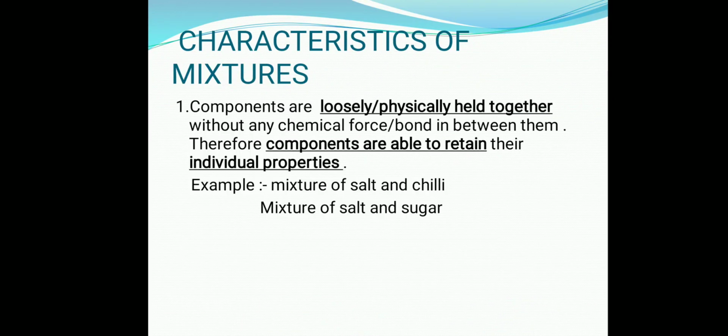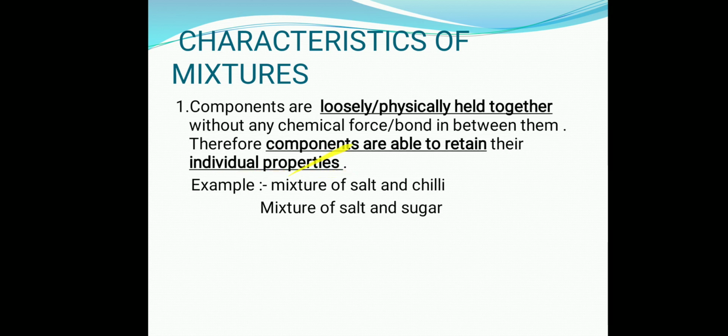So first characteristic of mixture is what? That the components of mixture are loosely or physically held together. They don't have any chemical bond in between them like the compounds. That is why the components are able to retain their individual property.